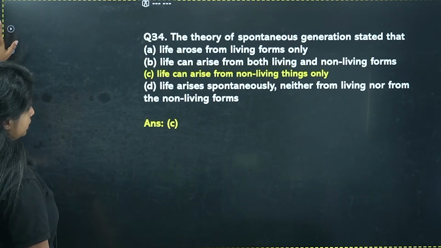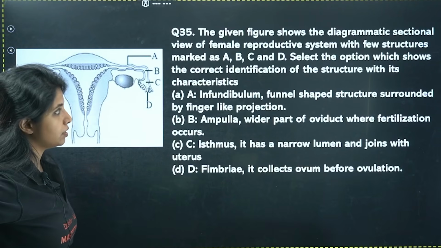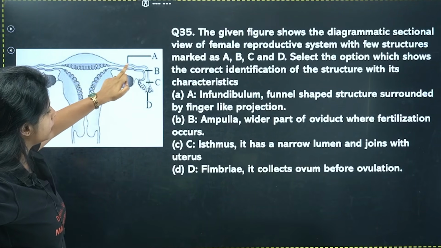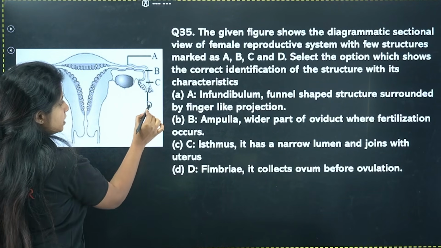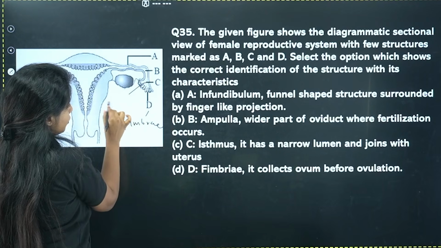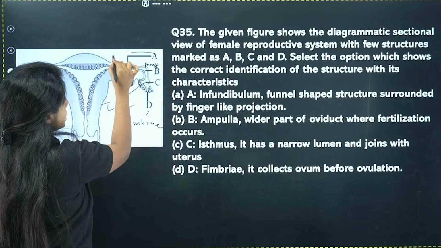Cool. Next thing. The given figure shows the diagrammatic sectional view of the female reproductive system with a few structures marked as A, B, C and D. So what do you do? First thing you have to do is mark what is D. D is fimbriae. Mark what is C. C is infundibulum. B is ampulla. And A is isthmus.